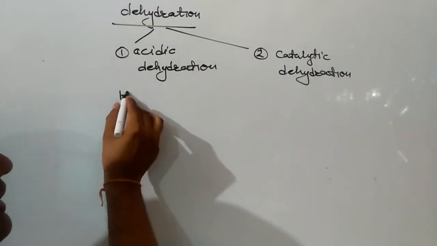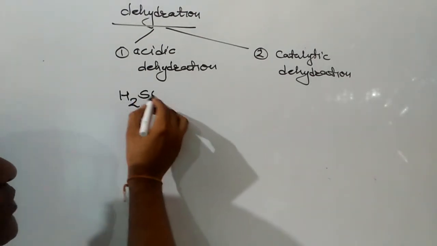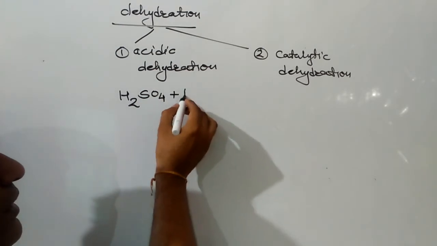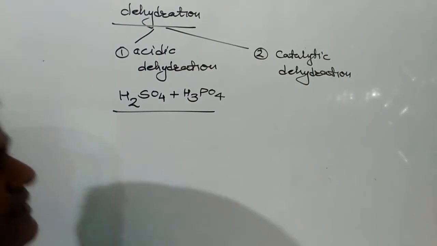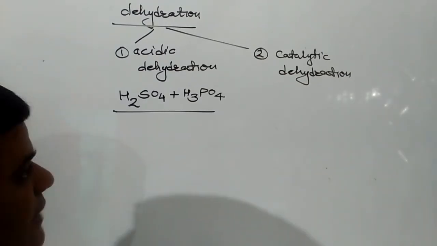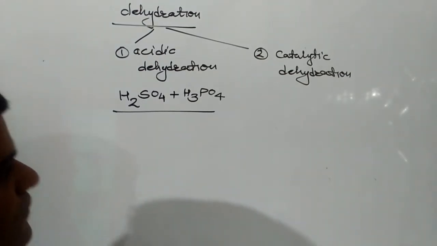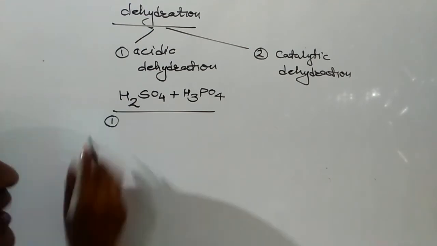For acidic dehydration, the dehydrating agent might be H2SO4 or H3PO4, and the product will depend on temperature.